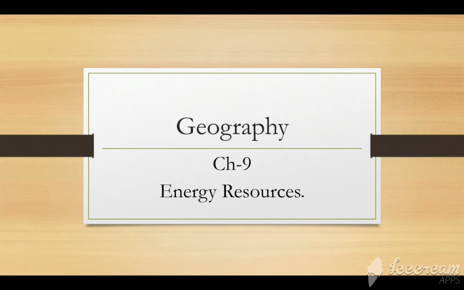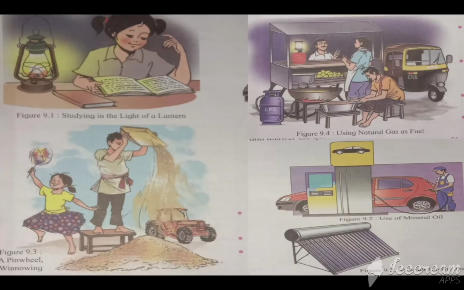Good morning students. Today we will see geography subject, in that chapter number 9, energy resource. Now in this lesson, some activity has been given. We need to answer the following questions based on this picture. So can you observe the picture and answer the following questions. Now first question in your textbook, page number 51. Which energy resource is used in figure 9.1 to obtain light?